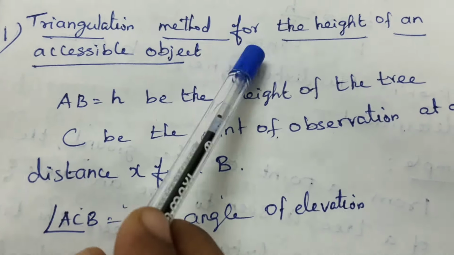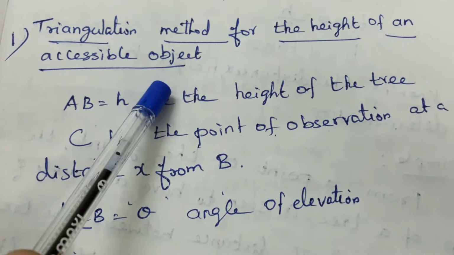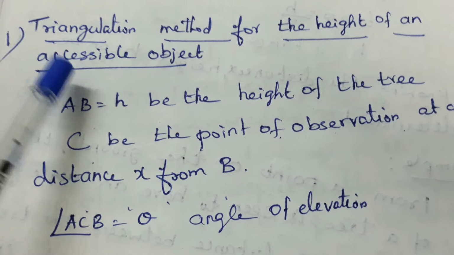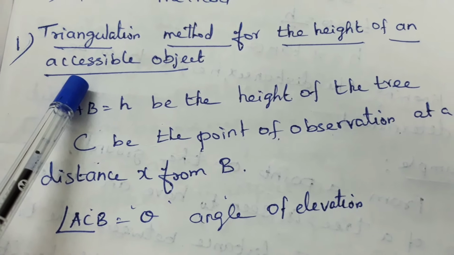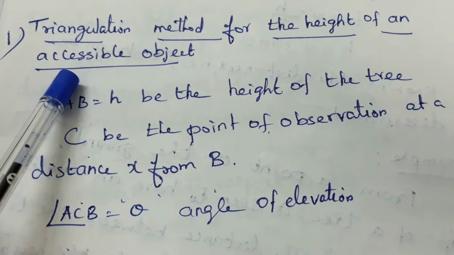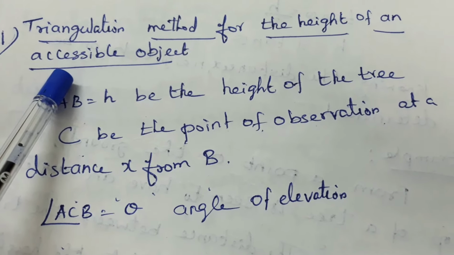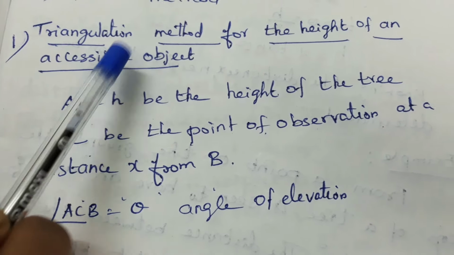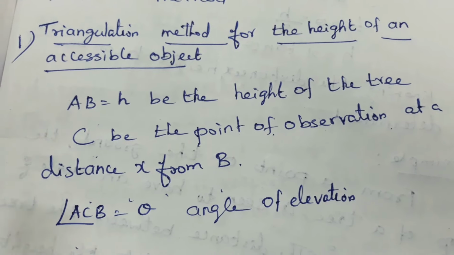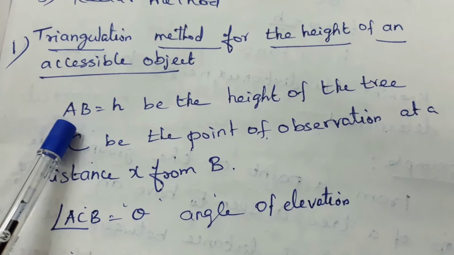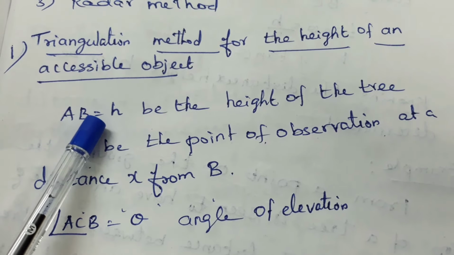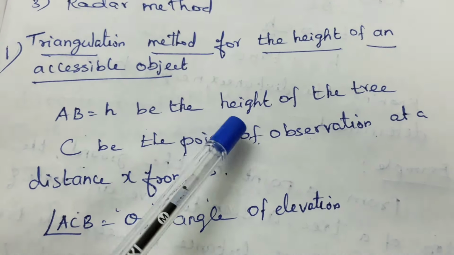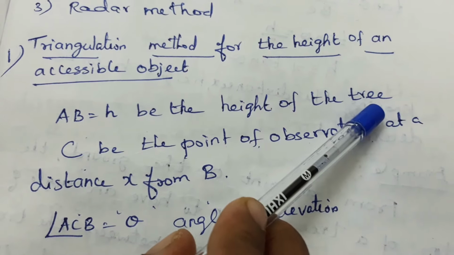Triangulation method for the height of an accessible object. In this method, we are able to measure the height of a tree from the ground or the height of a tower from the ground, etc. Let us consider AB, the height of the tree.